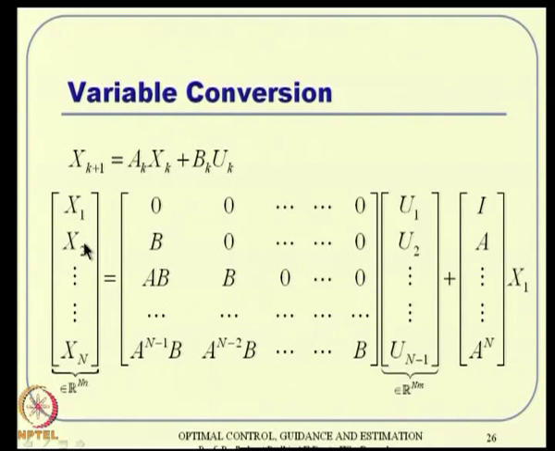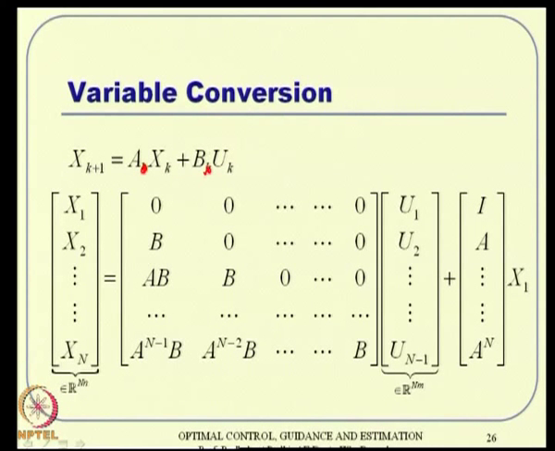Okay. Now, x2, when I put k equal to 1, is x2 equal to a times x1 plus b times u1 basically. Forget this k and all that. This is a time invariant system, or either way, I can consider the entries as time varying also.